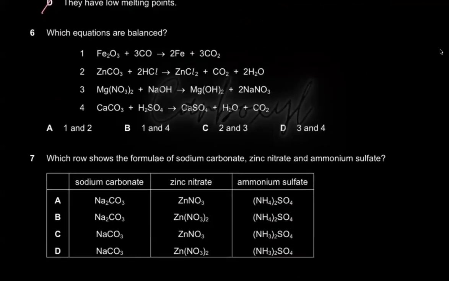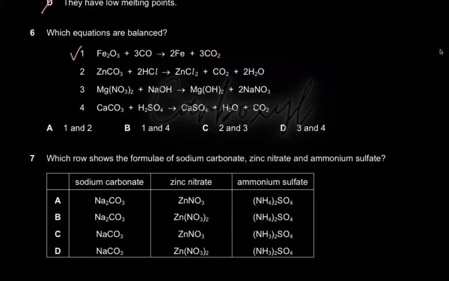Now, question 6 is which equations are balanced? Balancing is basically that the number of atoms on the left hand side must be equal to the number of atoms on the right hand side. So if you check all the equations out, you have 2 atoms of iron on the left hand side and 2 on the right hand side. That's balanced. You have 3 plus 3. You have 6 atoms of O on the left hand side, and 3 into 2. You have 6 atoms of O on the right, and you have 3 carbons on the right and 3 carbons on the left. So yes, number 1 is a balanced equation.